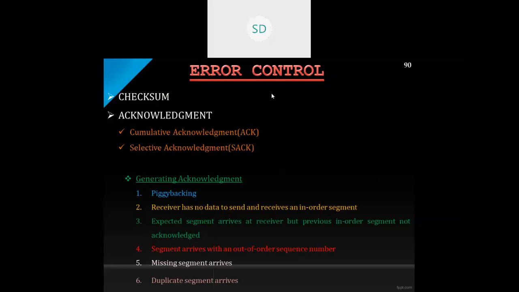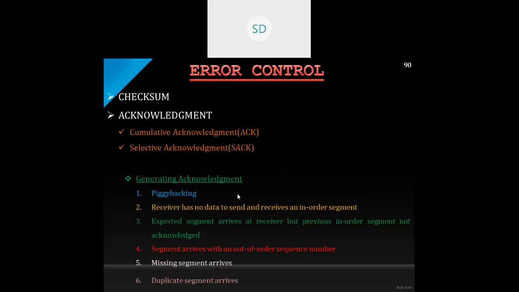Next is how we are going to generate an acknowledgement. How the acknowledgements are being generated. There are certain criteria, certain rules to be followed by TCP to generate the acknowledgement. Six different rules are there. We'll go through these rules one by one, that is, generating the acknowledgement.